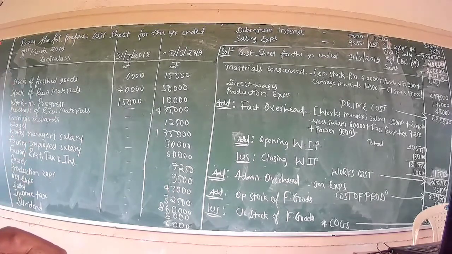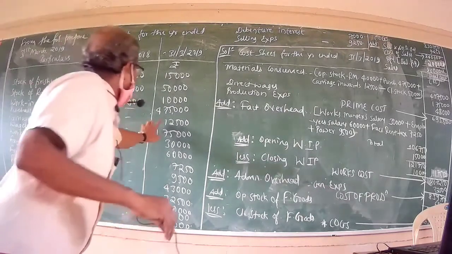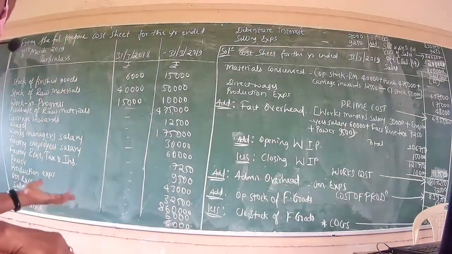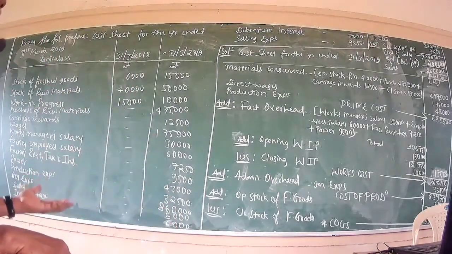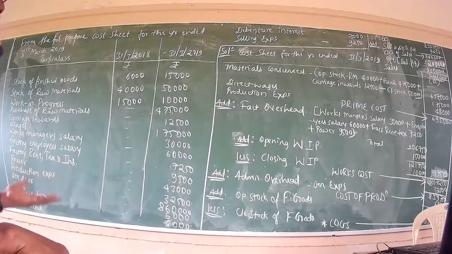It is related to the purchase of raw material in 2019, so with the addition of carriage inwards of 12,500, the purchase price of raw material gets inflated by rupees 12,500.